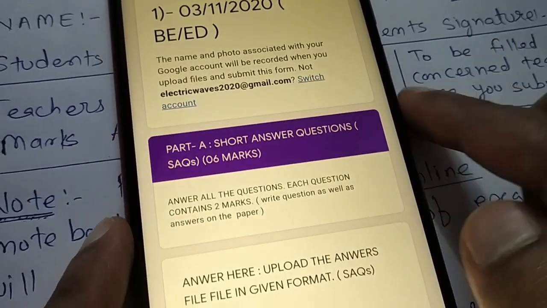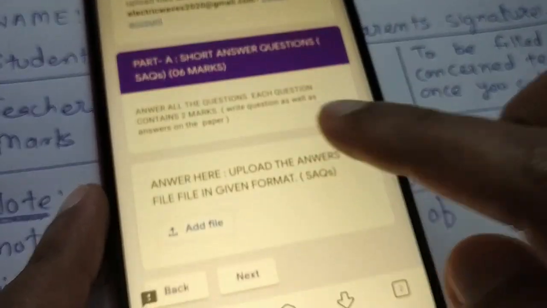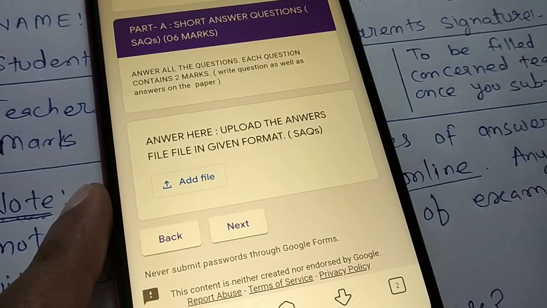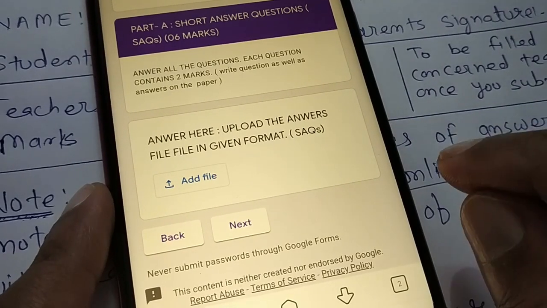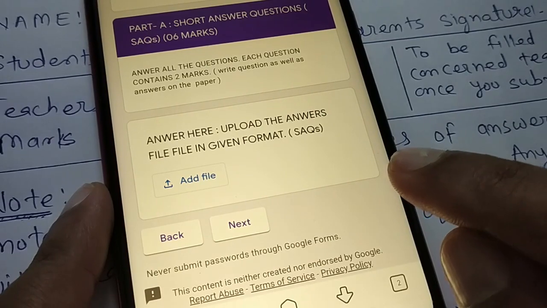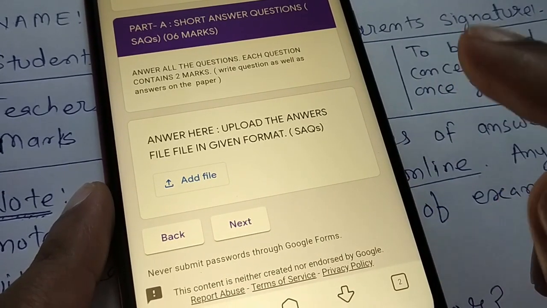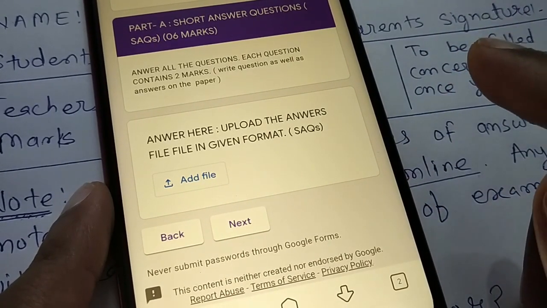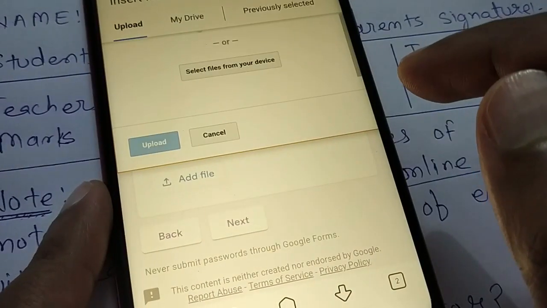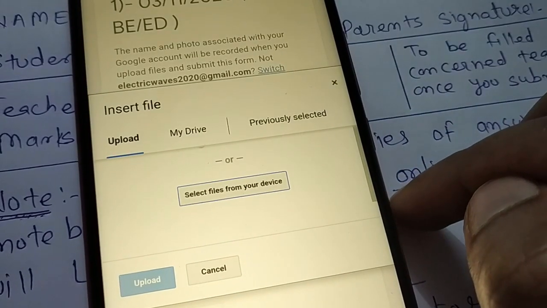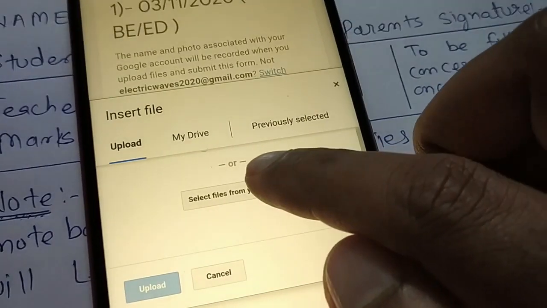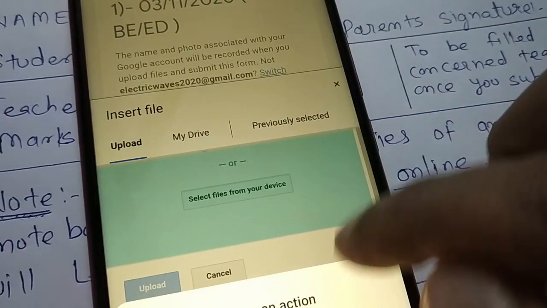Once you go to next, you have part A. In part A, you have the option to upload the answers file. So you have three options here. So part A you can upload separately, part B you can upload separately, or part A and part B combined you can upload in a single file at the end. So if you are adding only LAQs, take the snapshot of LAQs and upload them. So you have to select the file wherever it is in your system.